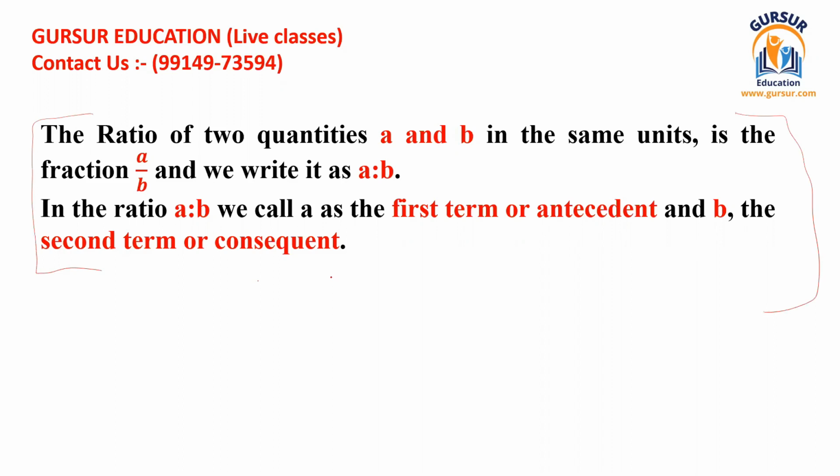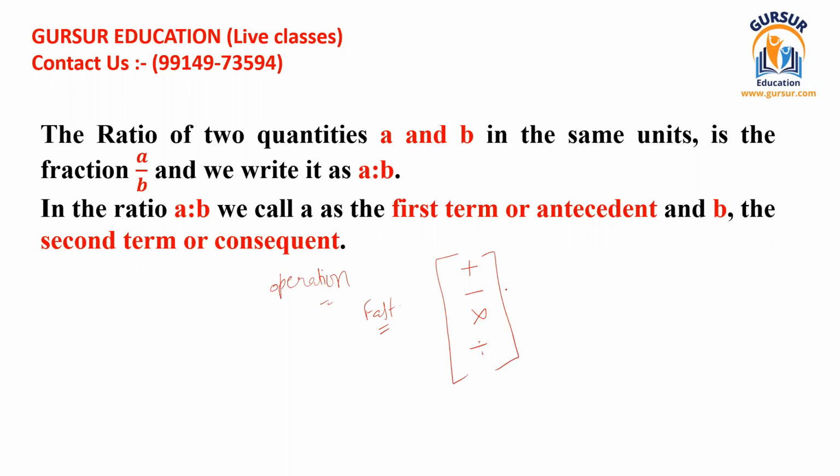Now I must tell you, for solving this question, you must be very brisk and you must be very intelligent in solving of any kind of mathematical operation. And when I use the word intelligent, that means you must have the ability to calculate fast all the mathematical operations. And these are only 4 operations. This is first the operation of addition, then subtraction, then multiplication and division. Only 4 are the operations of mathematics. You must be very fast in these. Okay, only then you can expect these kind of questions to be answered fast.